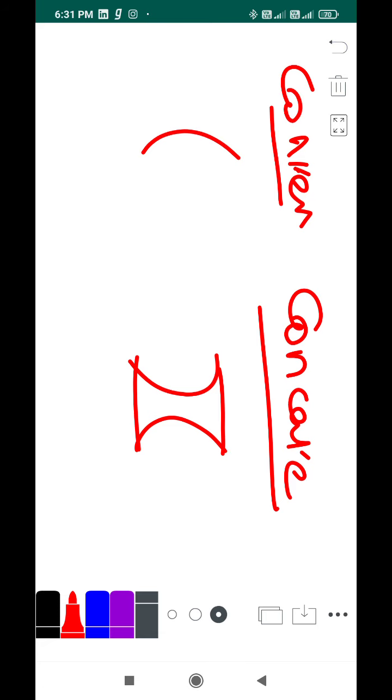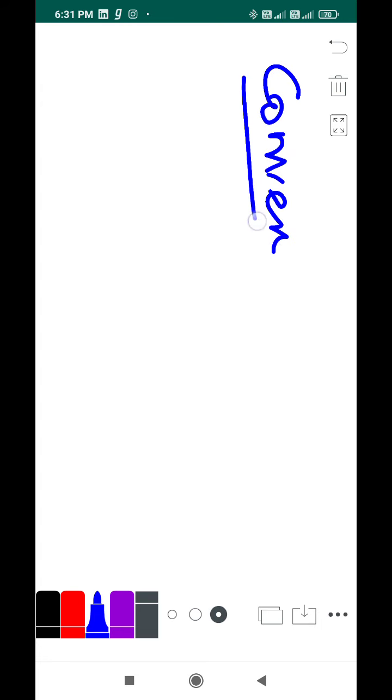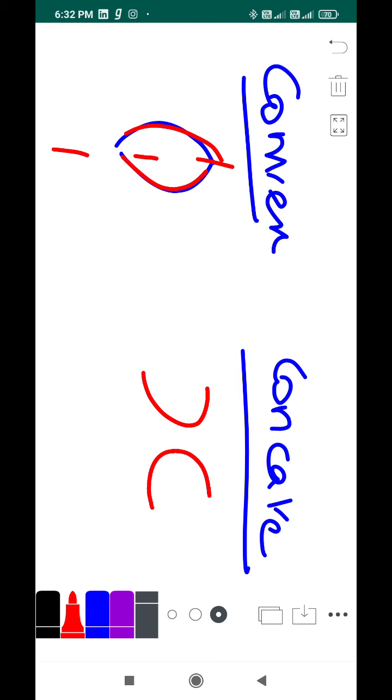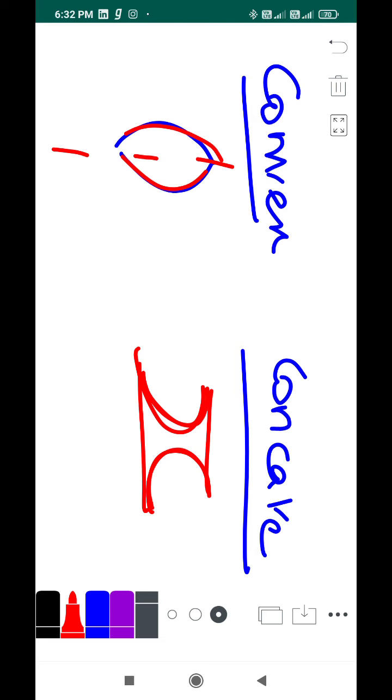Just forget about my earlier drawing; it was just for you to understand those topics. Convex means something like this, and concave is something like this. You just take the two spherical surfaces, put those outside and join, and this is called concave. So convex and concave, you would have understood the difference.